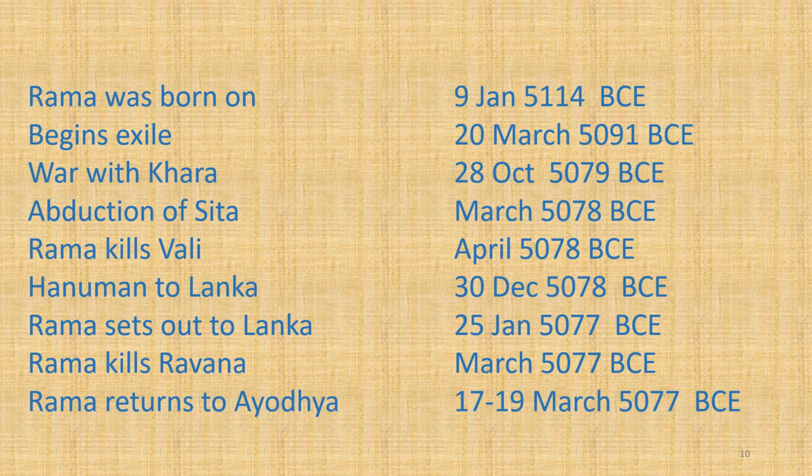Hanuman goes to Lanka on 30th December 5078 BCE. Rama sets out to Lanka for war on 25th January 5077 BCE. Ravana was killed on March 5077 BCE. Rama returns to Ayodhya between 17th and 19th March 5077 BCE.